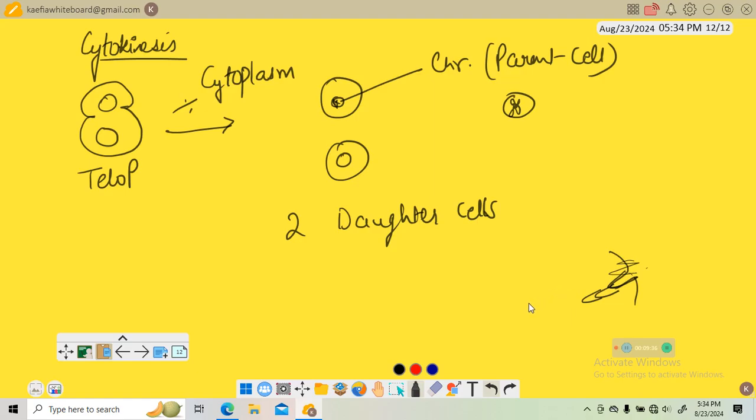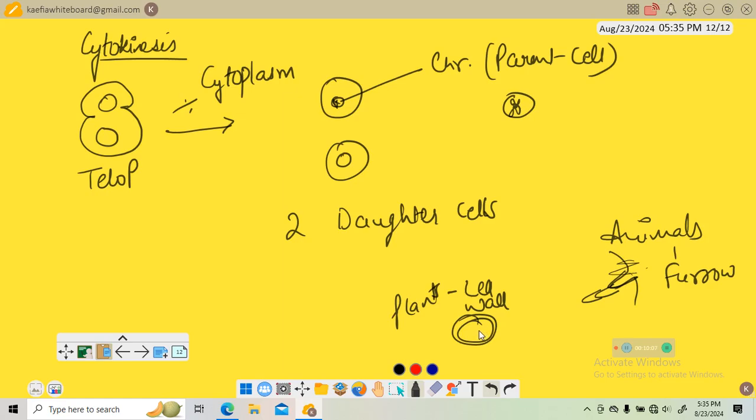Then plant cells undergo cytokinesis. Now how? By inextensible cell wall. In plant cells, they are enclosed by an inextensible cell wall. In animals, it is done by furrow. In plants, this is done by cell wall.